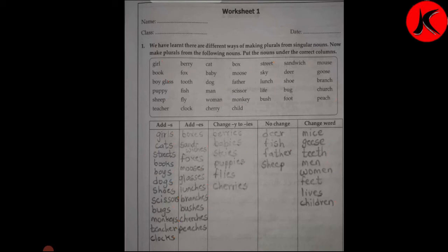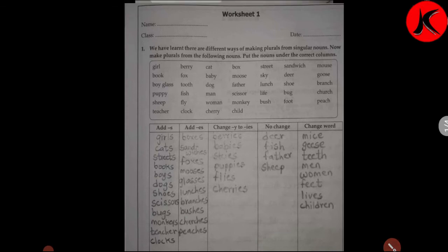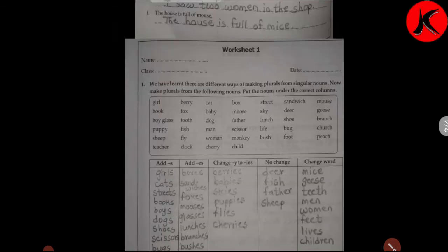So I hope you have understood this exercise. Over here simple nouns are given. Remember to add s, es, change y into ies, no change, change word in the column, and we have to write them in the correct column. Now we'll go to the next page.